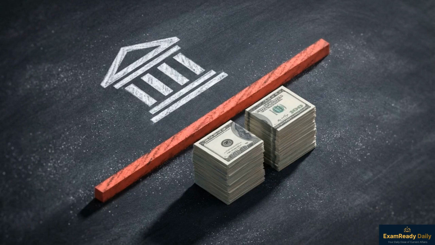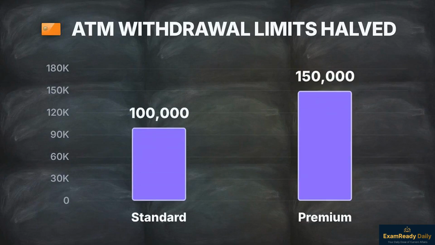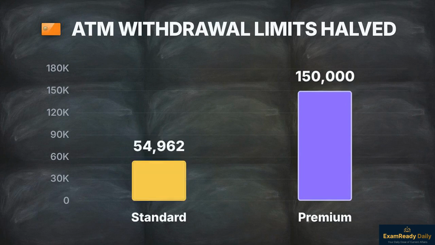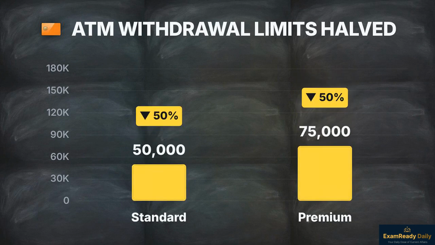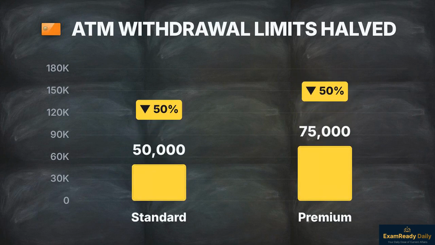Simultaneously, Punjab National Bank has implemented aggressive liquidity restrictions by halving its daily cash withdrawal limits. For standard debit cards, the limit drops from 100,000 to 50,000 rupees. Premium card limits have fallen from 150,000 to 75,000 rupees.